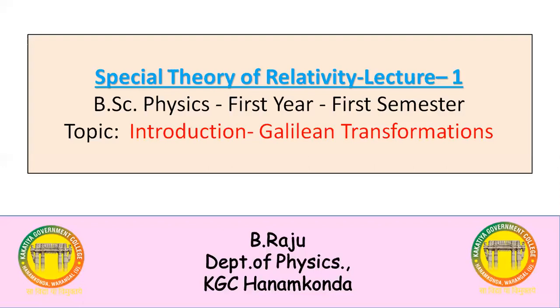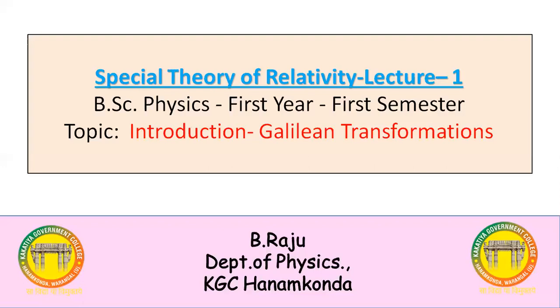How can you say that motion is relative? Let us see one example. One object or person is moving at 20 kilometers per hour. Three observers are observing that object. One observer is at rest. One observer is moving at 10 kilometers per hour along the object's motion. One person is coming opposite to the object at 20 kilometers per hour.